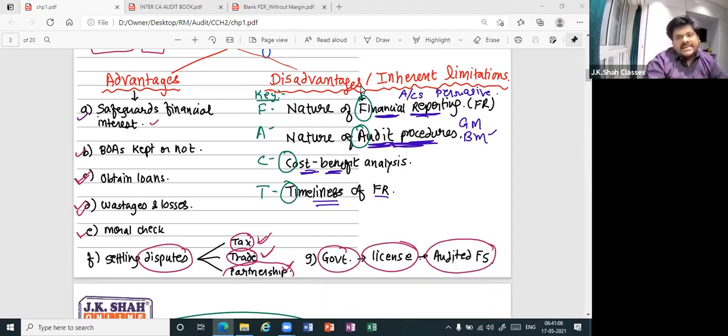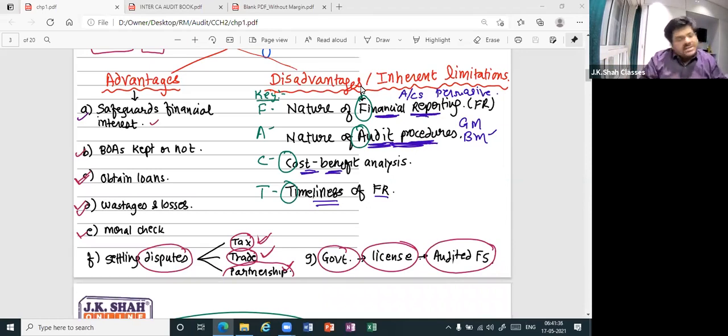Next is nature of audit procedures. Yesterday I told you that the law has cut the wings of the auditor. They are not allowing him to check everything and anything. For a simple example, he is allowed to attend general meetings, but he is not allowed to attend board meetings. So can I say he is not allowed to check everything? That is a limitation. Next was cost benefit analysis. In order to increase benefit, he may try to decrease cost. But if he tries to decrease cost, he will not get proper information. So auditing may suffer.